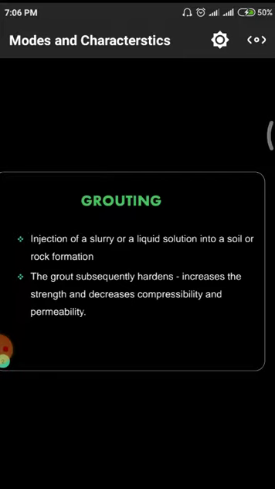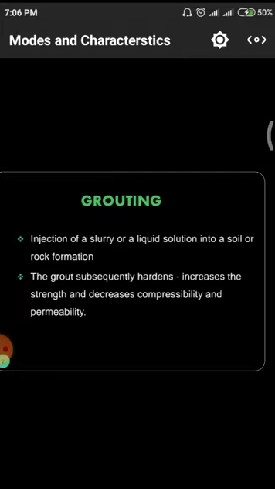The grout, upon hardening, increases the strength and decreases the compressibility and permeability. Increases the strength, that means if there are no voids, automatically the soil can take a huge quantity of load. It also decreases the compressibility. Compressibility means if there is a void, whenever we apply a load there will be some compressive force.